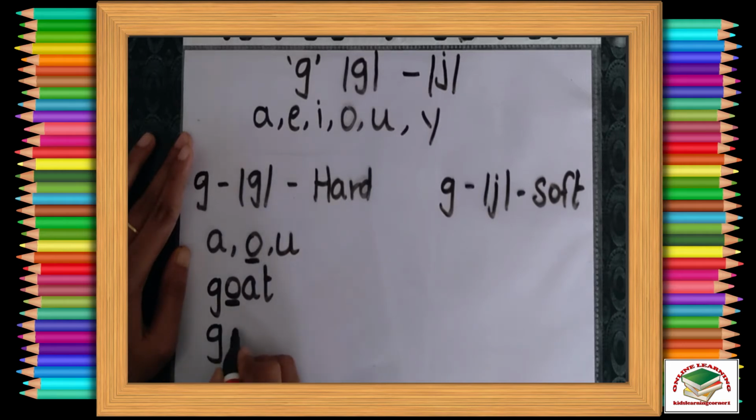Next word. Here we have the A sound. G-A-T. G-A-T. Gate. Here we have the U letter. G-um. Gum.